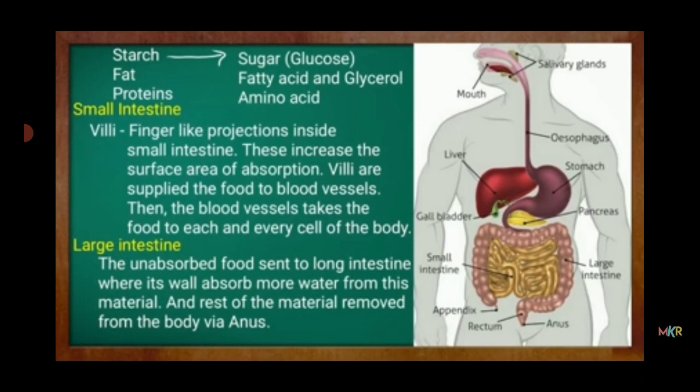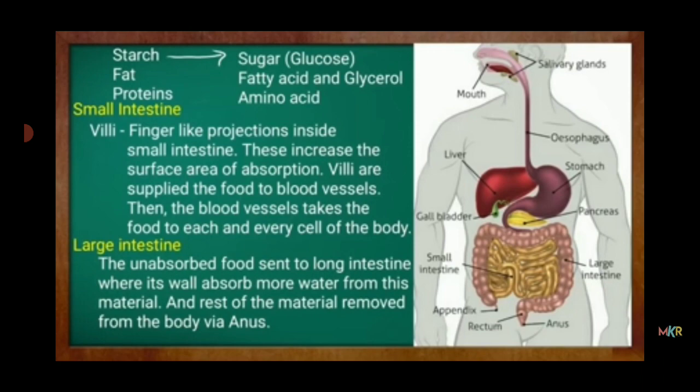In the small intestine, villi are present. Villi are the finger-like projections inside the small intestine. These increase the surface area of absorption. Villi supply the food to blood vessels, and then the blood vessels take the food to each and every cell of the body.